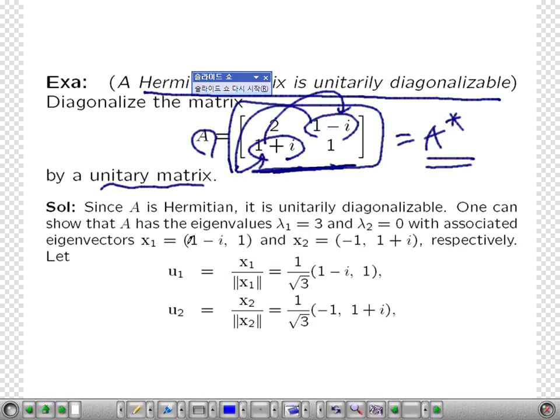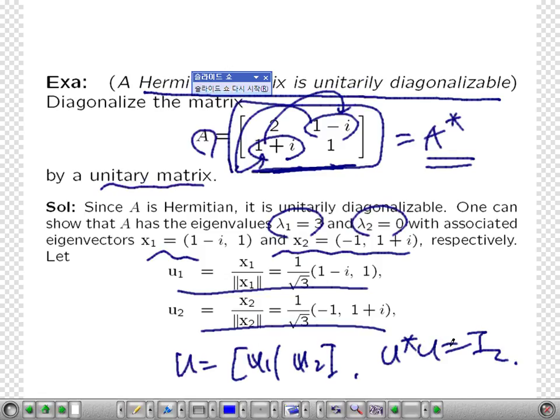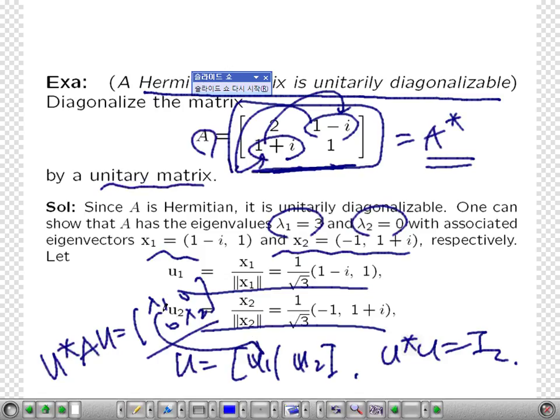You can find the two distinct eigenvalues in this case, then find two corresponding eigenvectors. You just normalize them, then form a matrix U such that U1 is the first column and U2 is the second column. Then this is a unitary matrix, and you will see eigenvalues lambda 1 and lambda 2 in this order.